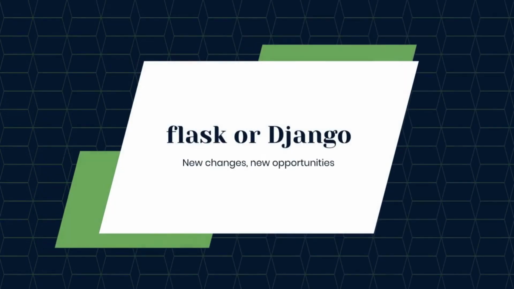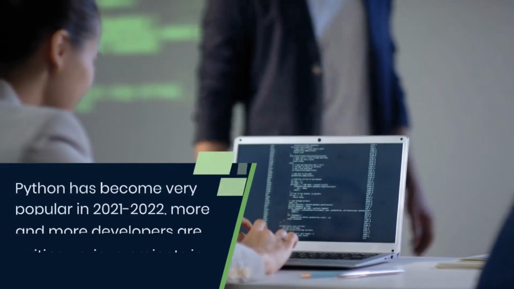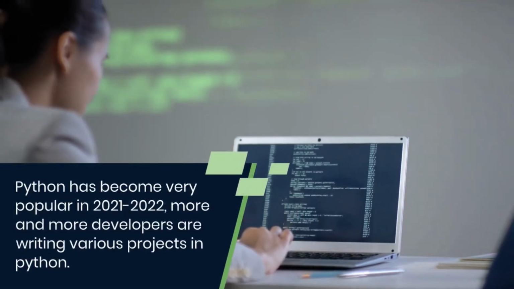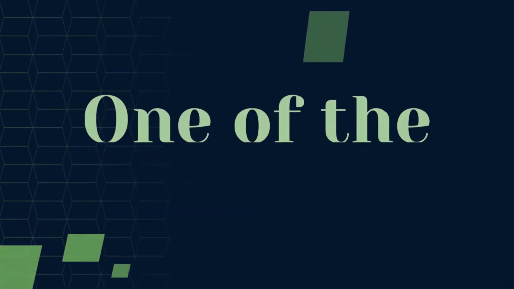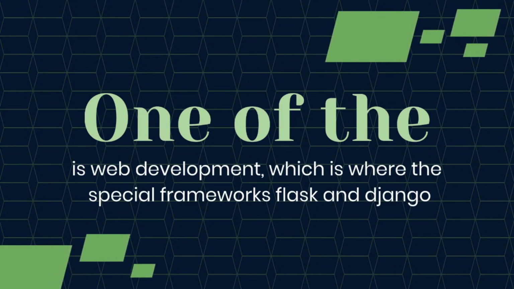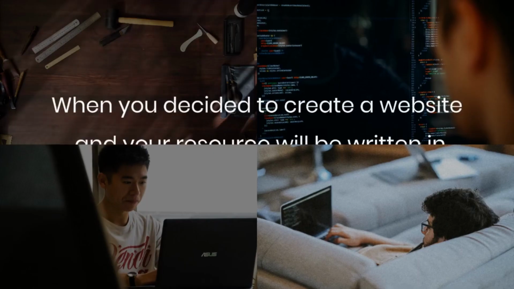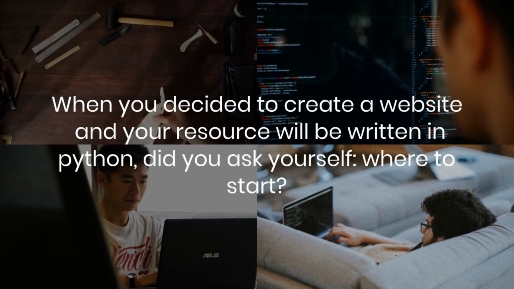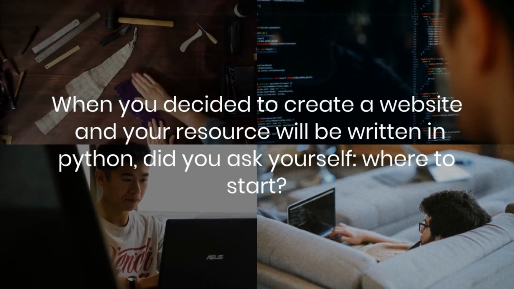Flask or Django. Python has become very popular in 2021 to 2022. More and more developers are writing various projects in Python. One of the areas that Python can take on is web development, which is where the special frameworks Flask and Django help. Website development. When you decided to create a website and your resource will be written in Python, did you ask yourself where to start?